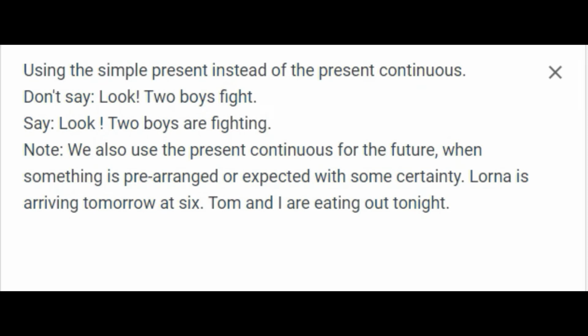Using the simple present instead of the present continuous. Don't say, "Look, 2 boys fight." Say, "Look, 2 boys are fighting." Note: we also use the present continuous for the future, when something is pre-arranged or expected with some certainty. "Lorna is arriving tomorrow at 6." "Tom and I are eating out tonight."